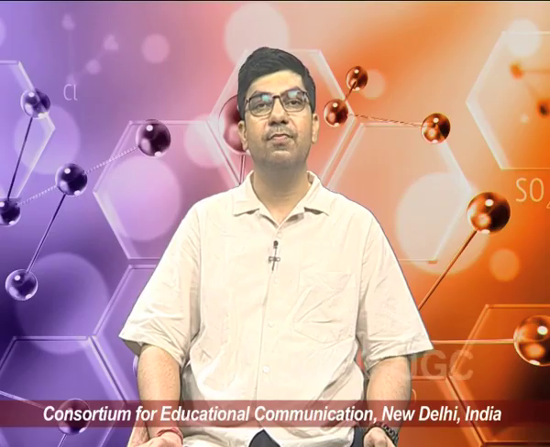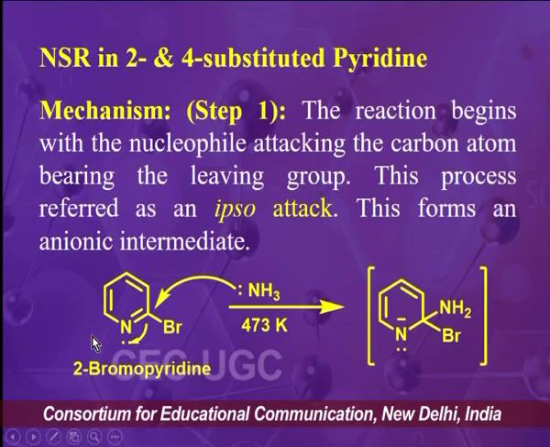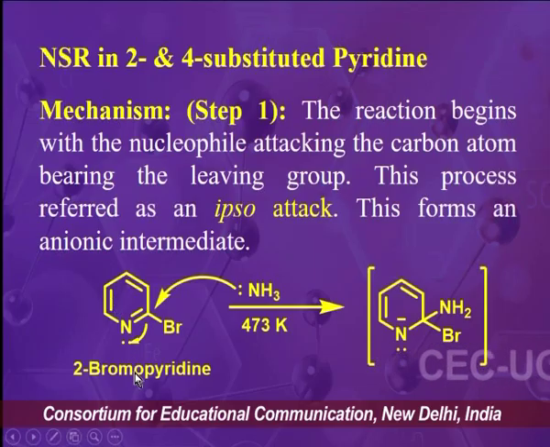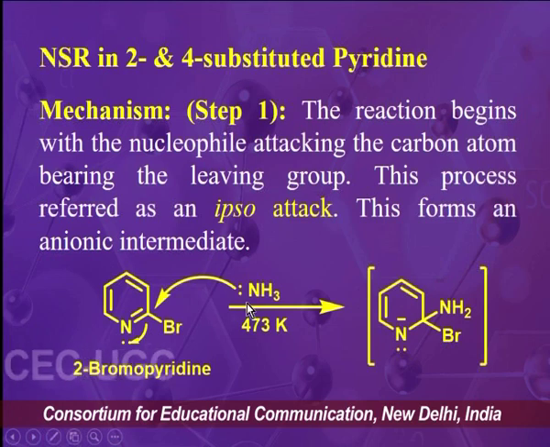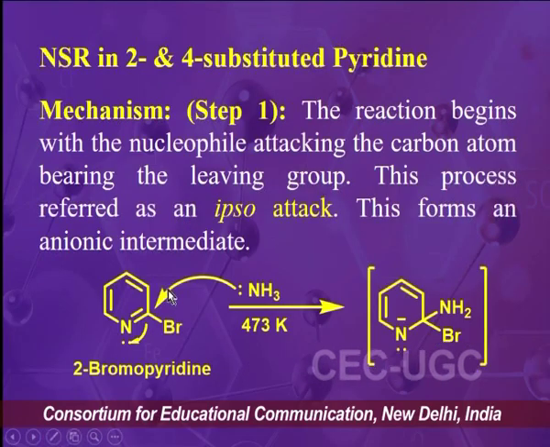So the mechanism for this nucleophilic substitution reaction in case of 2 and 4 substituted pyridine can be understood by taking the example of reaction of 2-bromopyridine with ammonia molecule. The reaction takes place in 2 steps.